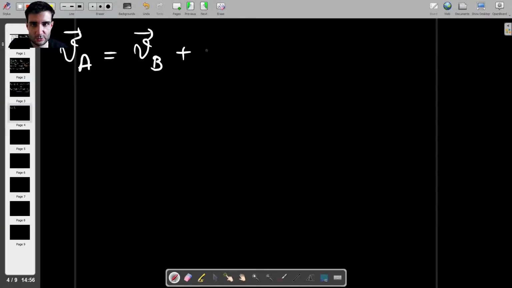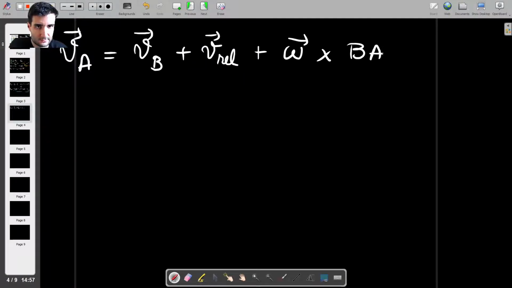We have VA is equal to VB plus the relative velocity, that's what we're trying to find, plus omega, and then we have cross product with BA, like that. Now this is no longer zero because this is now the angular velocity of the car B, which is the same as the angular velocity of the coordinate system, which we can actually find quite easily.